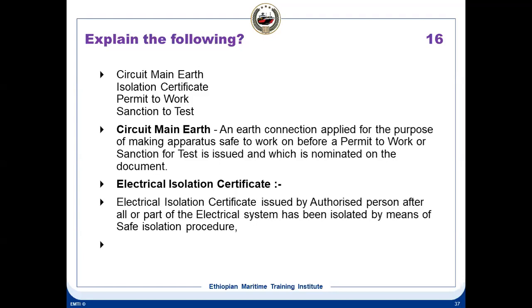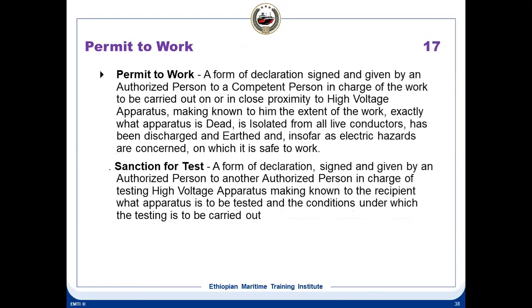So you have to make an earth connection. After making the earth connection only you'll get a permit to work. So this is the first part of it. An earth connection is applied for the purpose of making apparatus safe to work. That is called circuit main earth. Electrical isolation certificate means it is issued by the authorized person after all the parts of the electrical system have been isolated by means of safe isolation procedure. So once the system has been fully isolated, the electrical isolation certificate is issued by the authorized person.